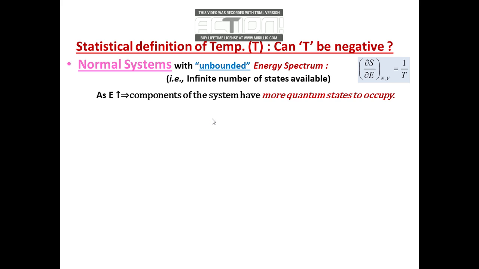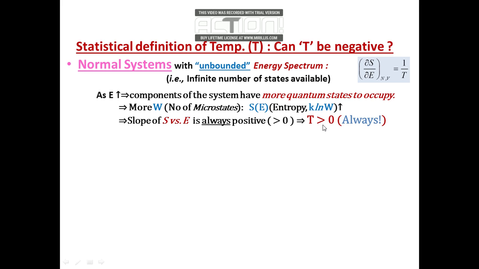So the more energy you give, they will go to higher and higher energy states, and that will lead to a larger number of microstates. W will be more, and automatically entropy will also increase. That means with an increase of energy, entropy increases, so this quantity will always be positive, and that automatically means that the slope of the S versus E curve for such a normal system with an unbounded energy spectrum will be positive, and that means for such a system the absolute thermodynamic temperature cannot be negative, it has to be always positive.